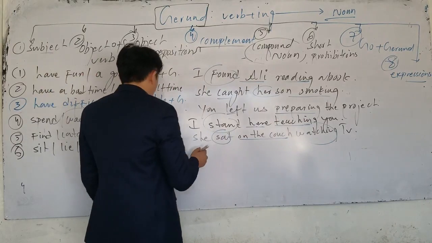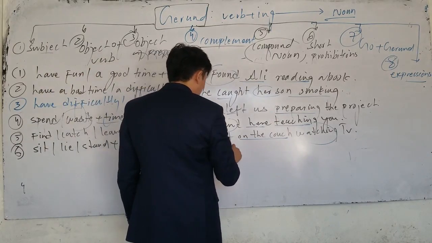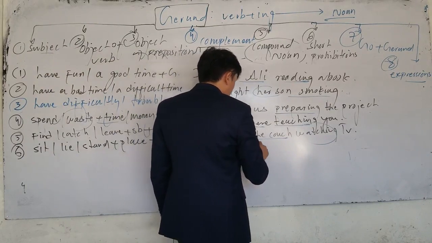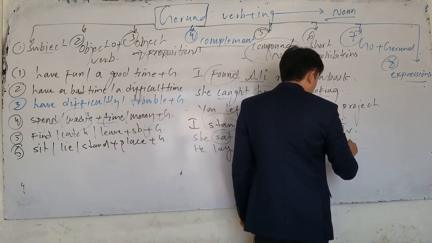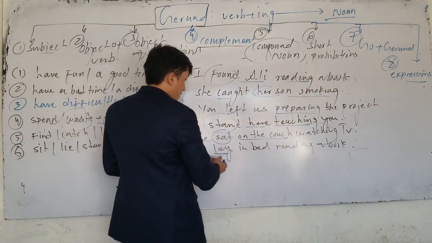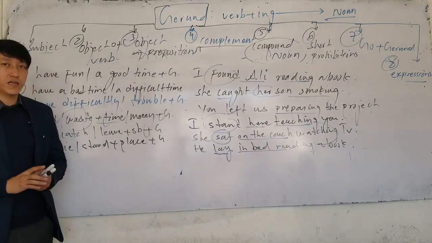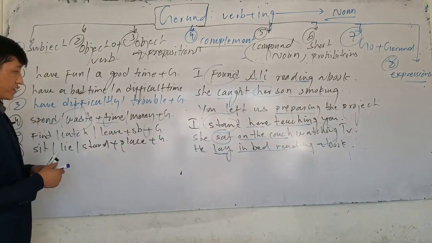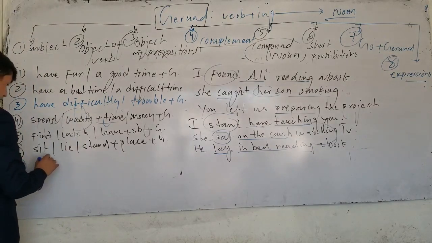Or after lie, for example, he lay, past form of lie here is lay, he lay in bed reading a book. After the verb lay, past form of lie, place, and then we can use what? Gerund.